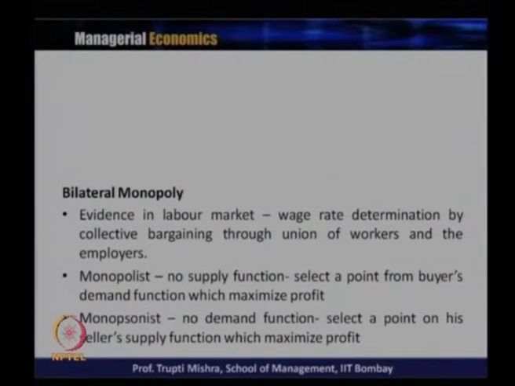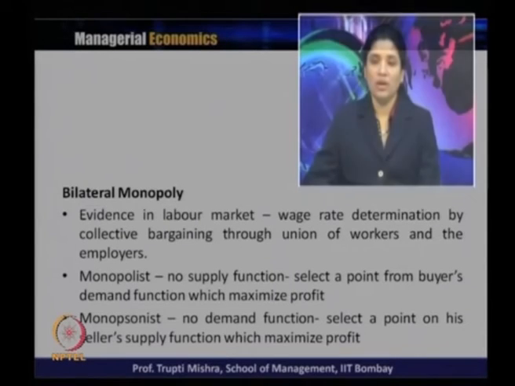Generally, we find evidence of bilateral monopoly in the labor market, because that is where we can organize into a monopsonist buyer and a monopolist seller. So how is the wage rate decided in this case? The wage rate determination is by collective bargaining between the union of workers and the employer. It is not strictly on the basis of demand and supply, because there is a single seller and a single buyer. This shows that whoever has more bargaining strength generally influences the price or the wage rate more than the other.